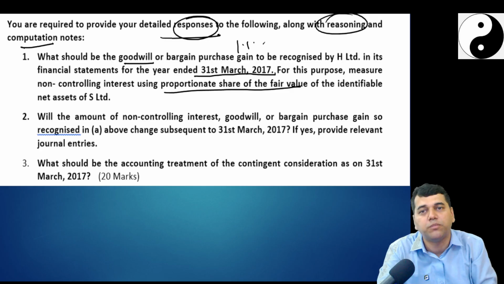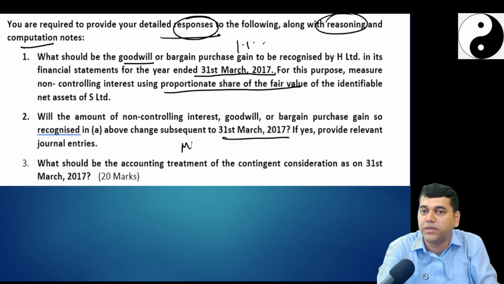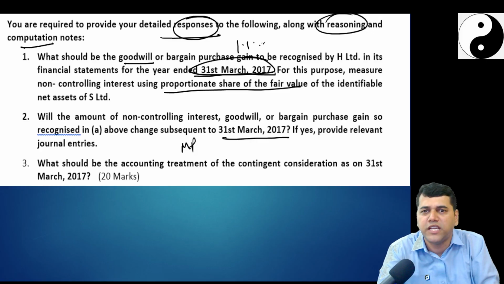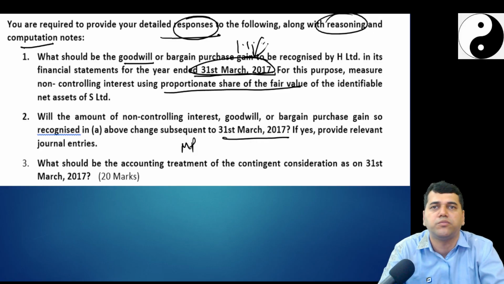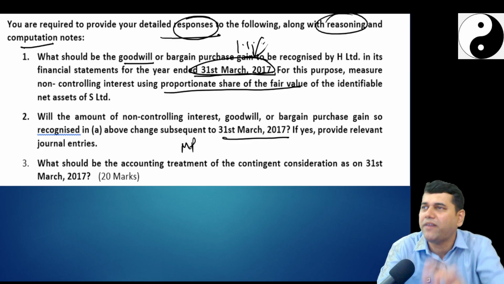They said calculate the proportionate net asset method. Will the amount of NCI, goodwill, bargain purchase be changed subsequent to 31st March 2017? Yes, because of the measurement period. See, first thing they asked you, what is your goodwill value on 31st? Whatever value on 1st January, that itself will be 31st March value, no? Is there any impairment? No. So, same value will remain.